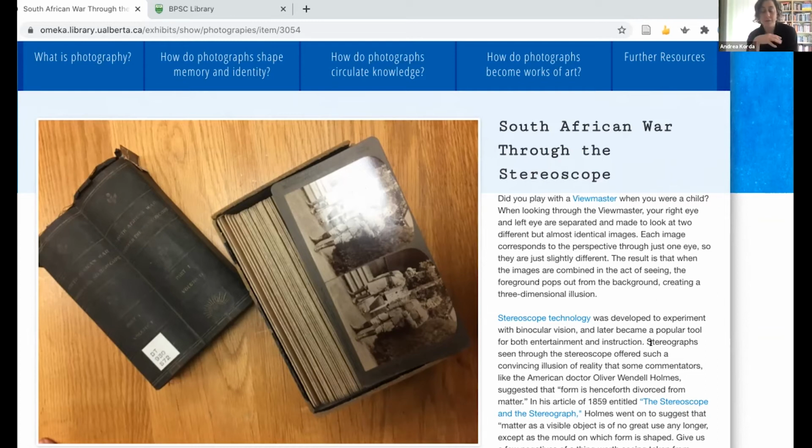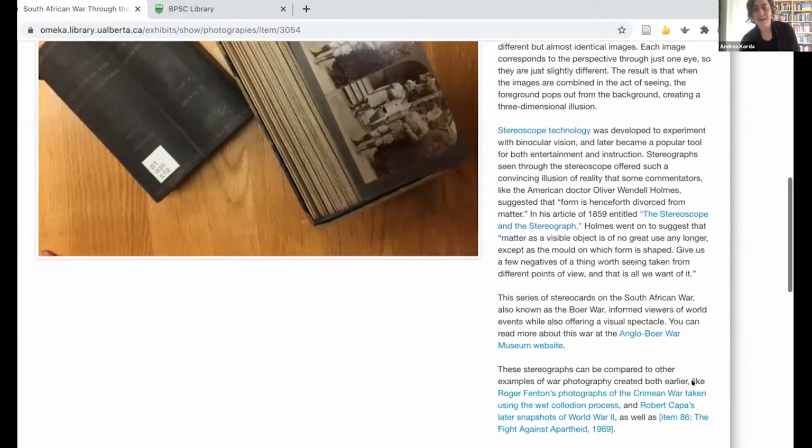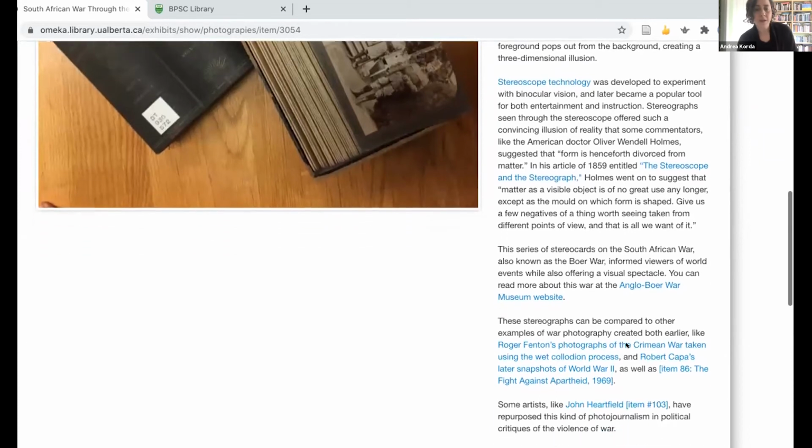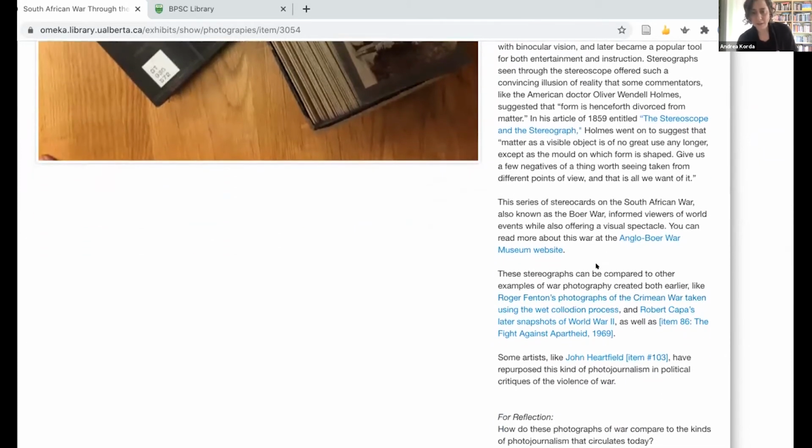And these links for each item will take students to other resources to learn about the technologies, the materials, and the processes of photography. So here we have a lot of stuff about stereoscope technology. We also have links for students to learn more about the world events represented in the photographs. So we have an example of that down here with the Anglo-Boer War Museum website. And then we also have links to other photographers and other examples from the history of photography. So here in particular, we're bringing up the example of war photography, and we've included links to more stuff about Roger Fenton and Robert Capa.